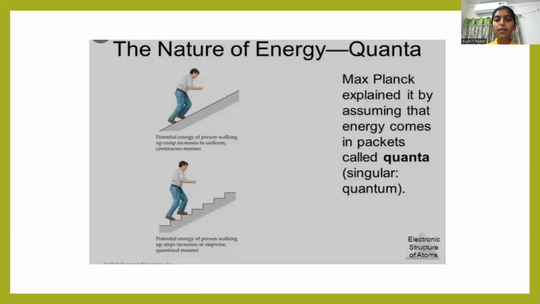And here is another example, the way you climb. Climbing upstairs is an example of quantized energy, the example of quantum physics, whereas climbing a ramp is an example of classical physics. Potential energy of a person walking up a ramp increases in a uniform, continuous manner, whereas potential energy of a person walking up steps increases in a stepwise, that is, quantized manner. So this is one example for knowing about quantum physics and why energy is quantized. Generally in quantum energy, the energy will be quantized in a step-by-step manner.